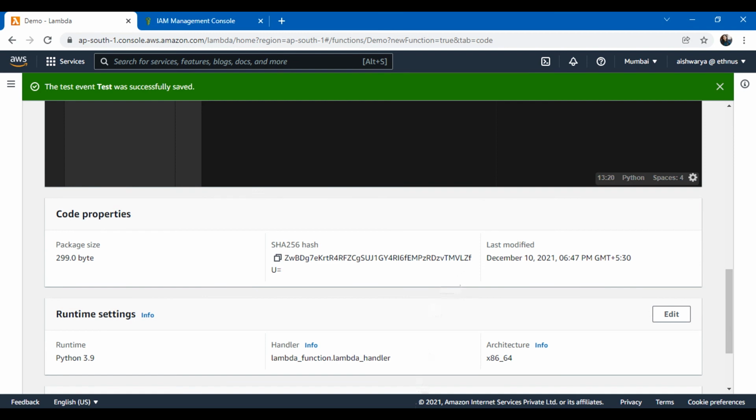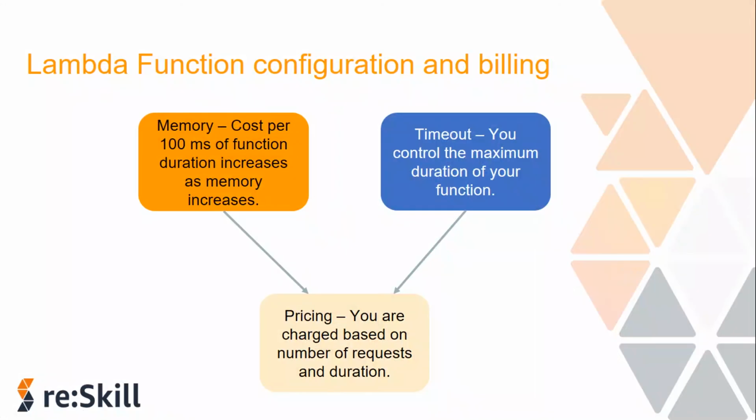I hope you have got a good grasp of how it works. Now let's understand a few things about configuration and billing in Lambda functions. Memory and timeout are the configurations that determine how your Lambda function performs. These configurations also affect your billing. With Lambda you are charged based on the number of requests for your functions, and the price also depends on the amount of memory you allocate to your function and the duration for how long it was running.